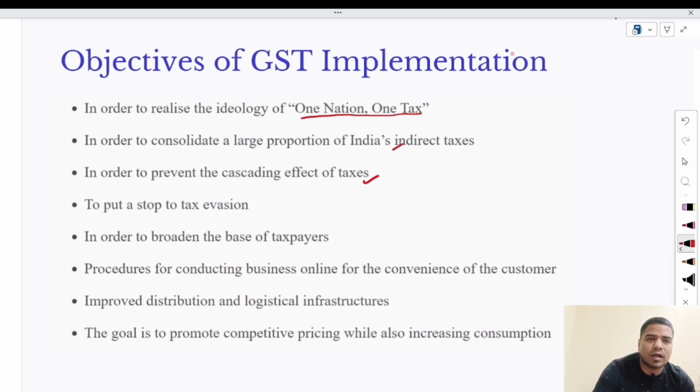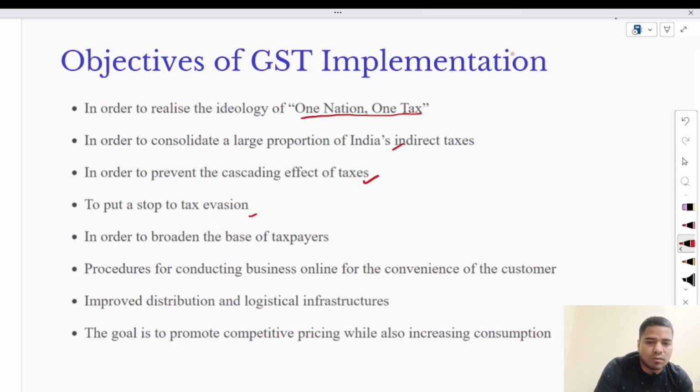So the government has implemented GST to prevent the cascading effect of the taxes, to put a stop to tax evasion. Before the implementation of GST, there was no single platform of online system like this. So people were stealing tax also. Evasion, or tax stealing, means people were not paying the taxes to the government. So to stop this, the government has implemented GST.